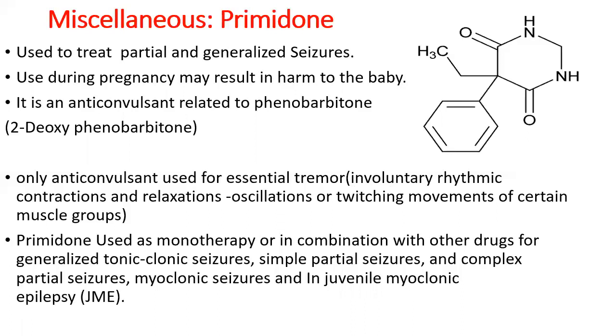Okay, so here what essential tremor means, what happens is there will be some involuntary rhythmic contractions. So you can just observe, they'll be shaking the hand or leg or a particular part of the body. Either it may be the hands, limbs. The limbs will be shaking in a rhythmic manner. It will be in the same manner, or in some cases you can see the neck movement will be there. Okay, so they'll be shaking the neck in a rhythmic manner.